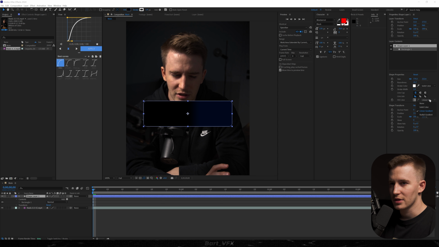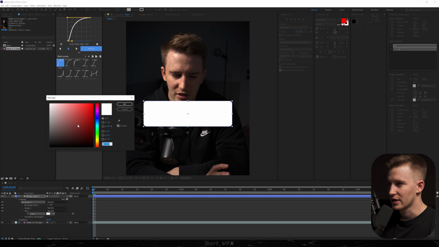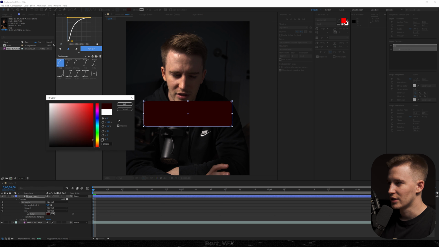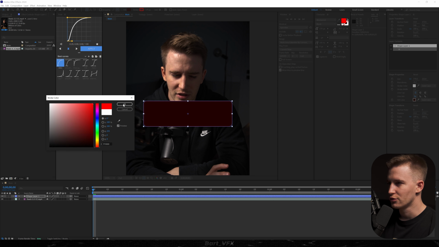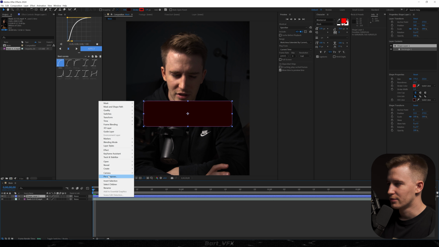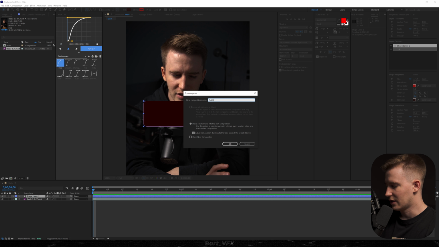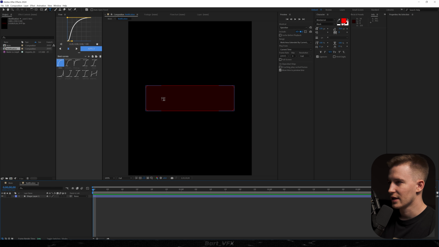For the fill color, I'm gonna change it to solid, and we're gonna pick something reddish, maybe dark red. And as for the stroke color, I'm gonna head over here, and we're gonna change it to red. Right now, I'm gonna right click, go to pre-compose, and we're gonna call it notification. And we're gonna create the text.